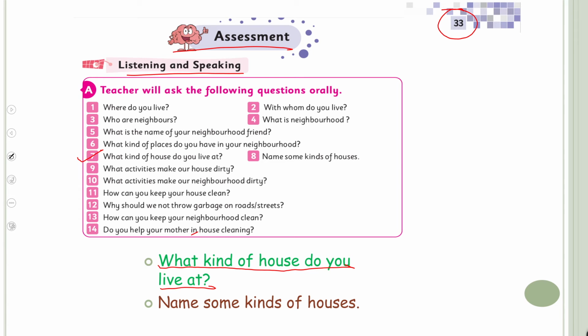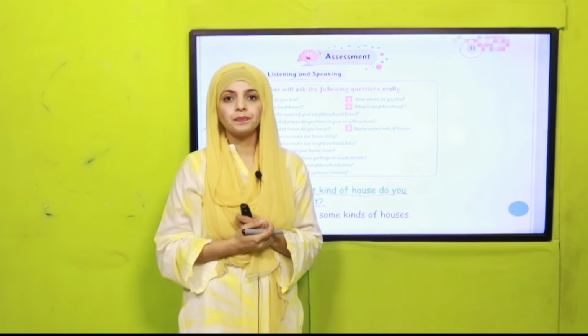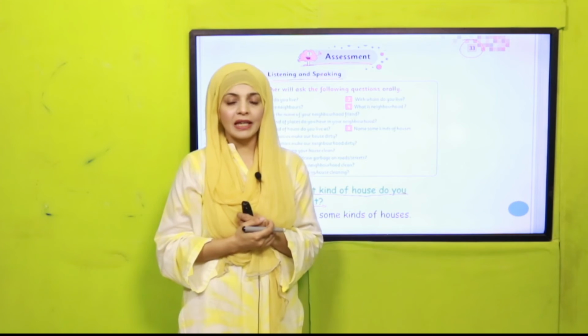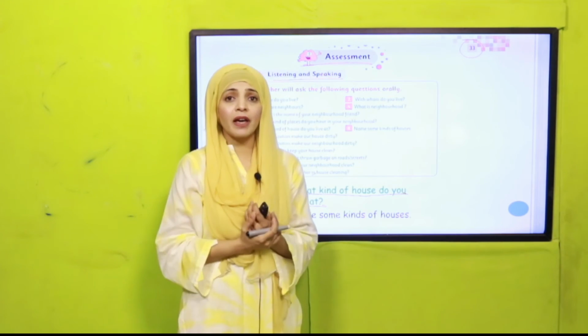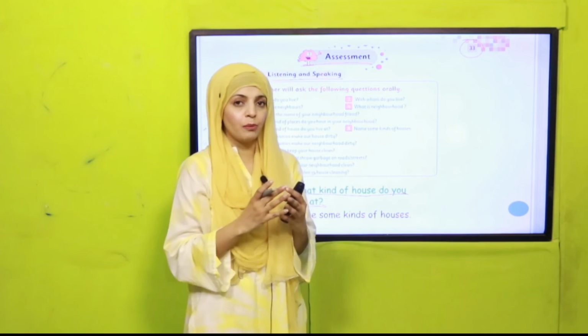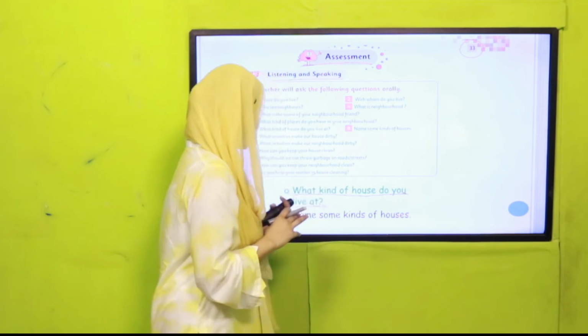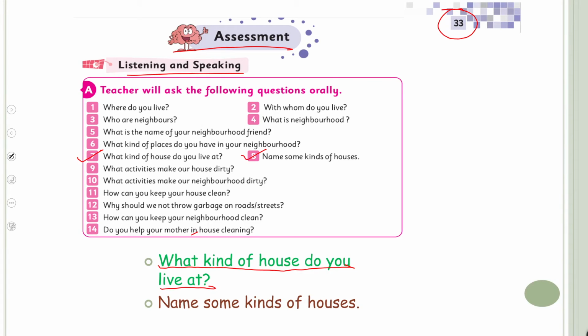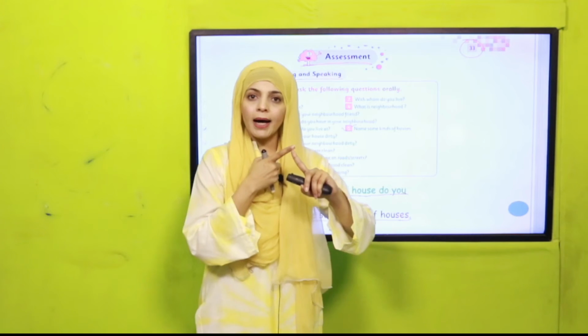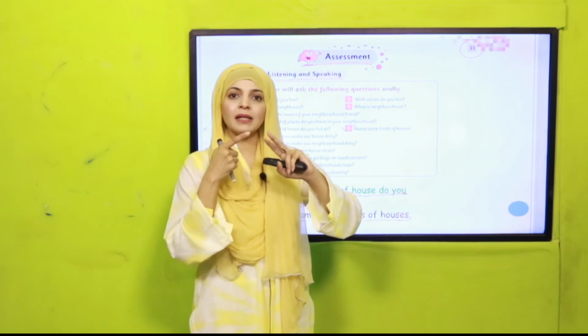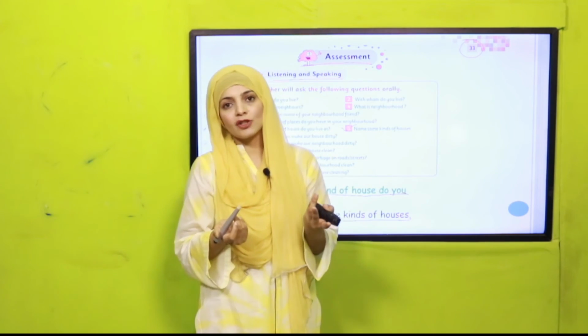So tell me, what kind of house do you have? For example, I live in a house made up of cement and bricks and it is called a bungalow. Next, question number 8. Name some kinds of houses. So, hut, mud house, apartments, bungalow. These are some kinds of houses.